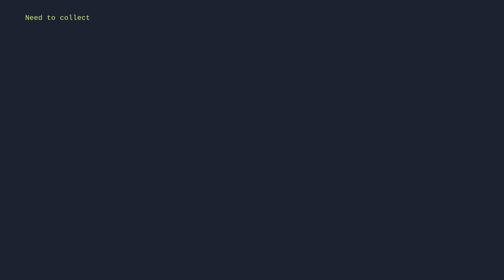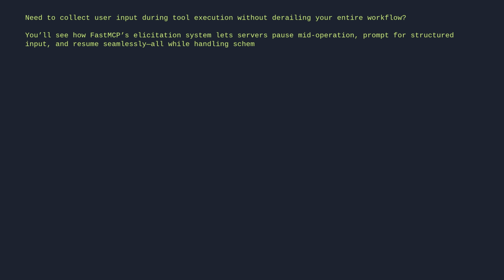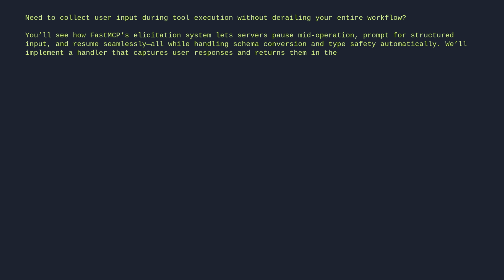You need to collect user input during tool execution without derailing your entire workflow. You'll see how FastMCP's elicitation system lets servers pause mid-operation, prompt for structured input, and resume seamlessly, all while handling schema conversion and type safety automatically. We'll implement a handler that captures user responses and returns them in the exact format the server expects, with zero manual JSON wrangling.